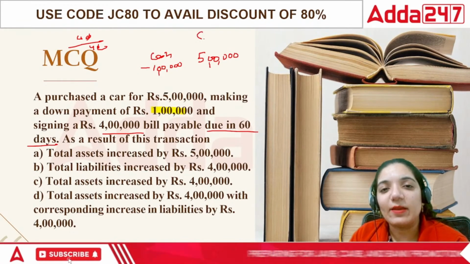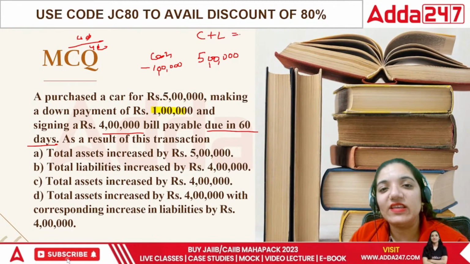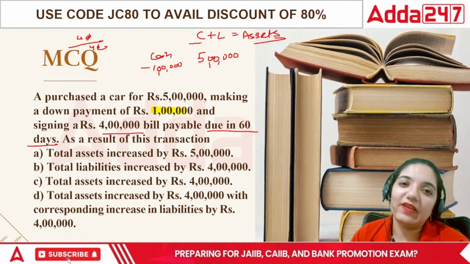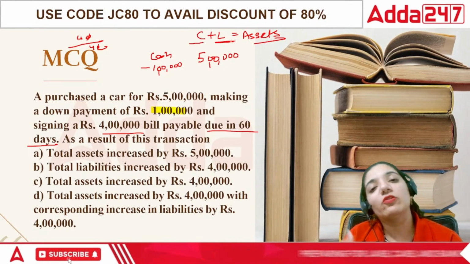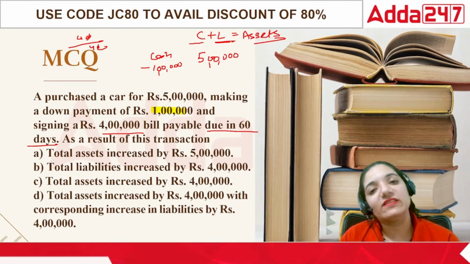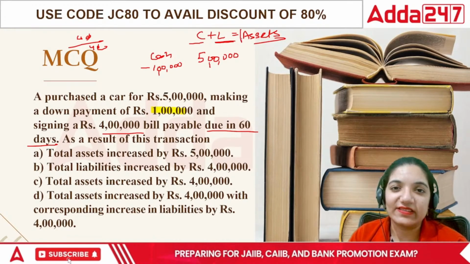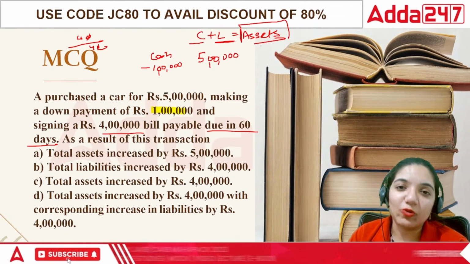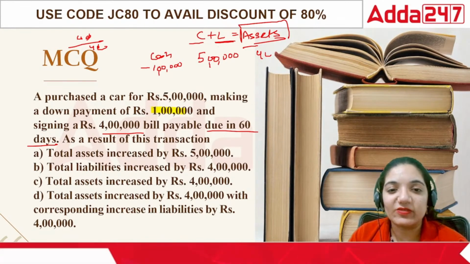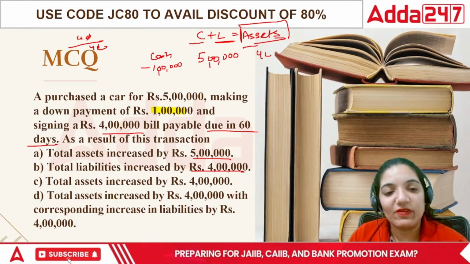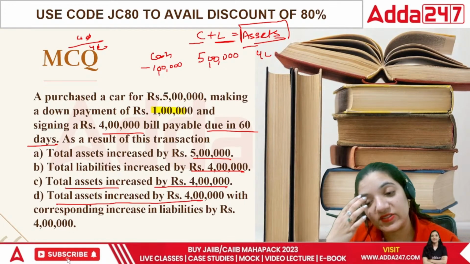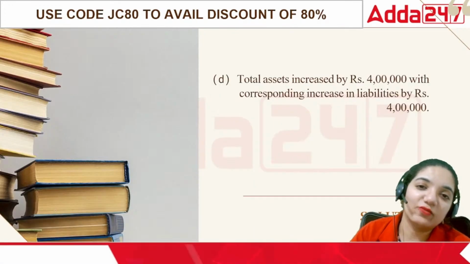This is based upon the equation. Technically, capital plus liabilities equals assets. Whatever capital we have, whatever liabilities we have, when added together, whatever I put my money into the business, then anybody else's money into the business, that brings up my assets. So in this case, I have made an asset of 4 lakh and I've got a liability of 4 lakh too. Total assets are increased by 4 lakh and total liabilities are increased by 4 lakh, so both sides are increased. So ultimately, in this case, the correct answer would be D.